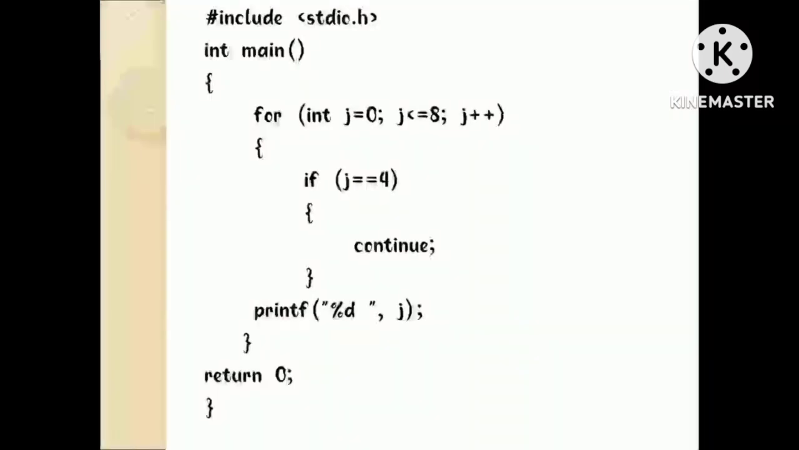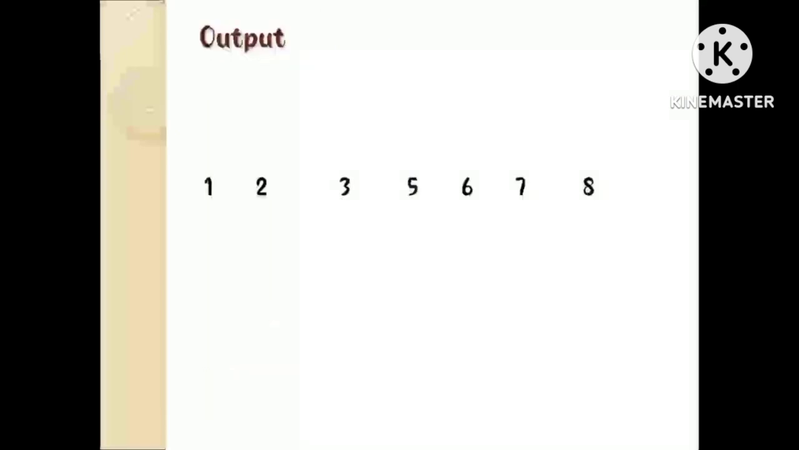As you can see in the above program, 4 is not printed on the console. It is because the loop is continued when it reaches 4. The output is 1, 2, 3, 5, 6, 7, 8. Here 4 is not printed on the console because the loop is continued when it reaches 4.